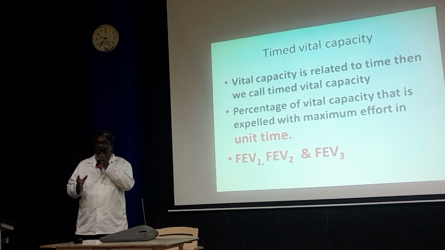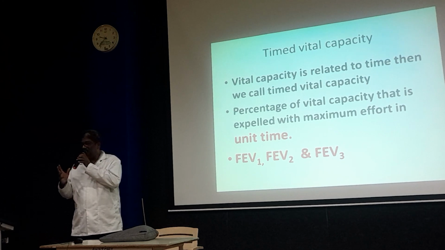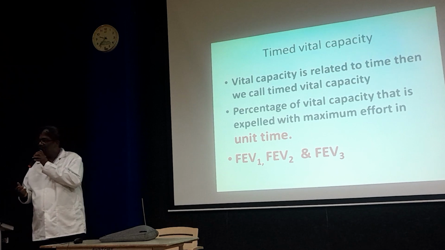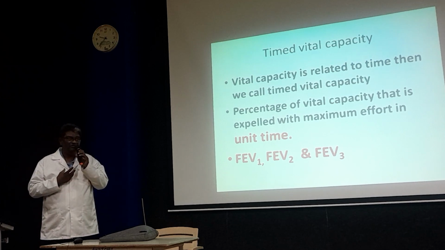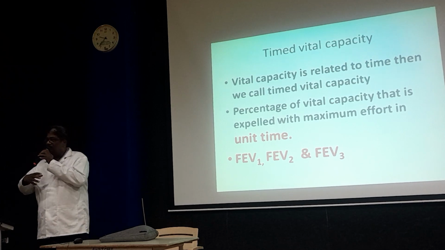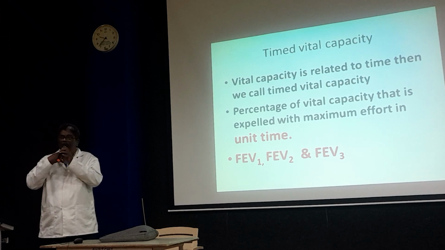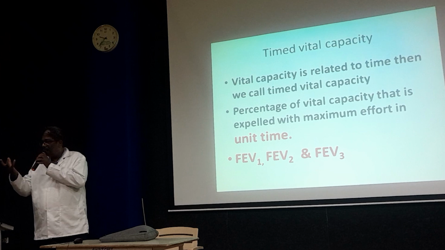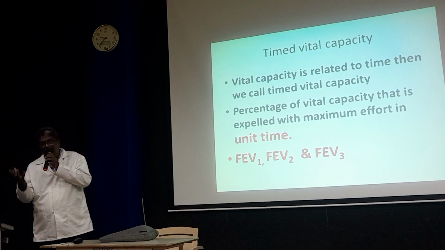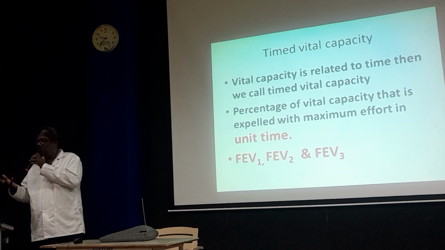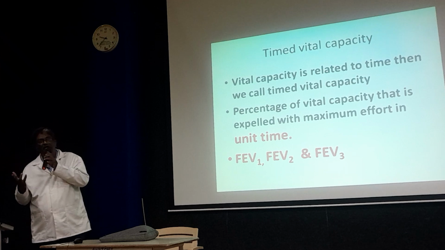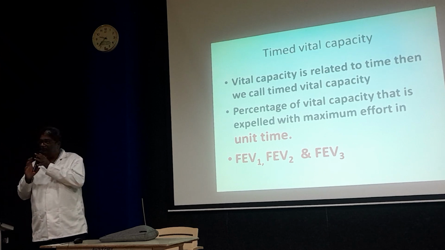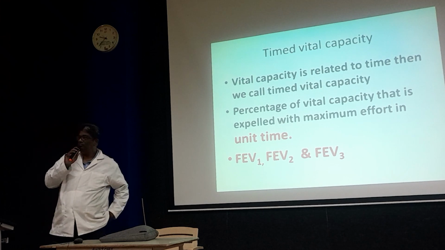If there is any obstructive lung disease like asthma, if there is an obstruction, the air cannot be fully expelled out, so the percentage of air decreases. If that percentage of air is decreased, that indicates there is an obstruction, so we call it an obstructive lung disease.